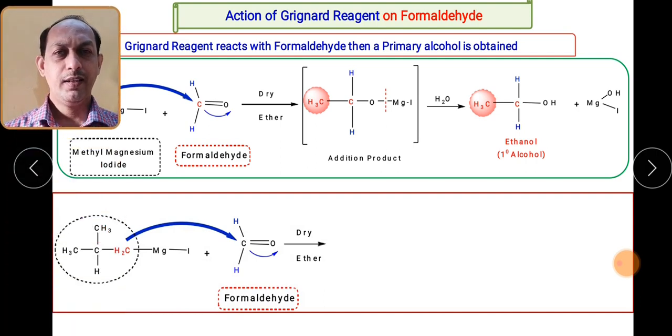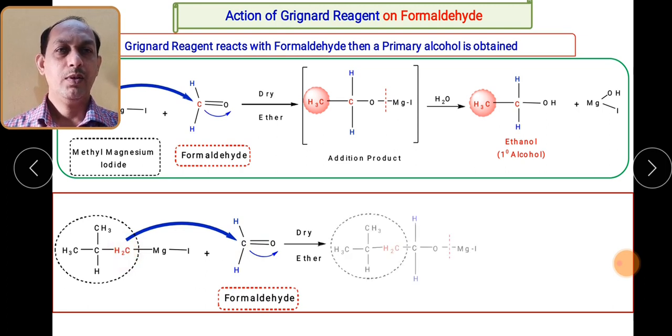Now let us take another example. Suppose this is a Grignard reagent, and you add it to formaldehyde. Even though the structure looks quite branched, you have to understand that the carbon which is attached to the magnesium will only attack. So this particular red color carbon will attack the carbonyl carbon, and there occurs carbon-carbon bond formation between this carbonyl carbon and this methylene group.